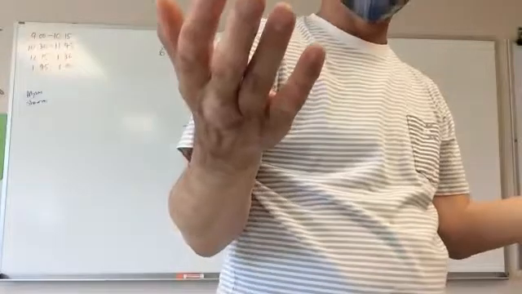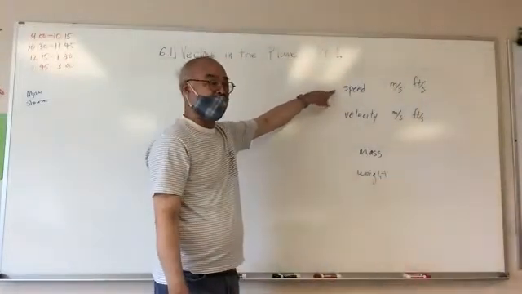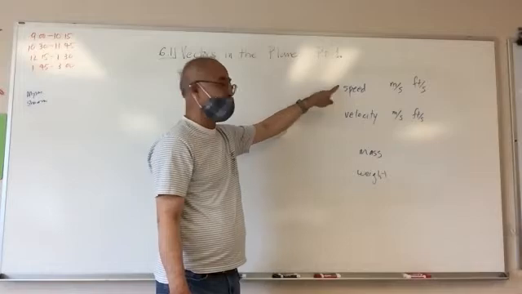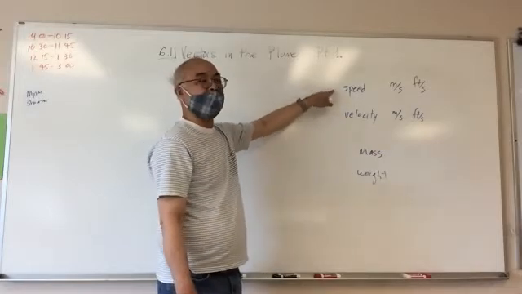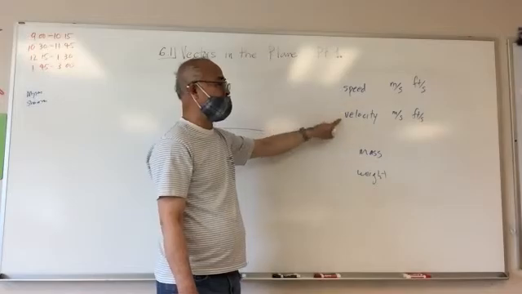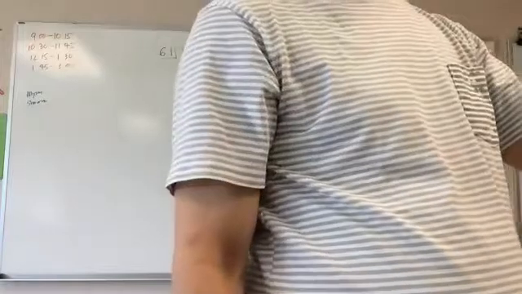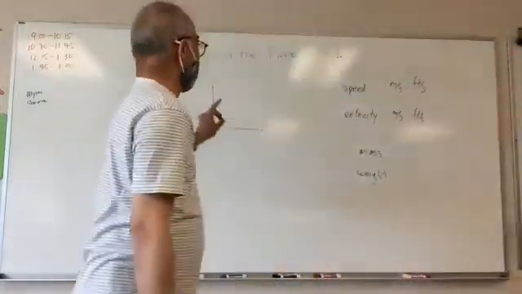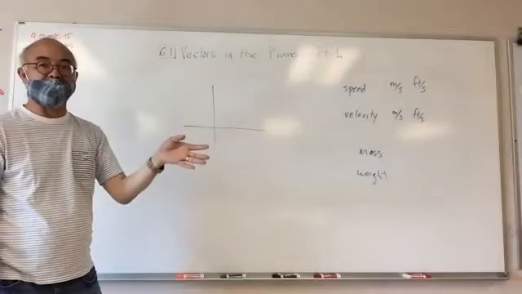So speed has no direction. Velocity has direction. Speed is really the magnitude of the velocity, because velocity has not only the magnitude, but it has direction. So that's what a vector is. A vector is something that has a magnitude and a direction.